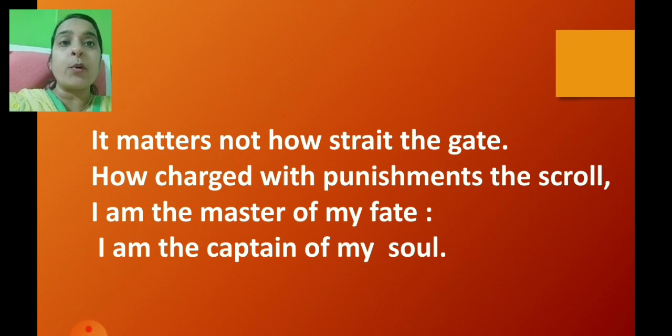Now here, children, the poet says that however narrow or difficult the gate to heaven is, or even the punishments that are written on the scroll. Scroll means the official roll, a roll of paper. So the poet says that though the gate to heaven might be difficult or narrow, and however many punishments are on the scroll, he is the master of his fate and the captain of his soul. So he is convinced that he is the controller of his life.